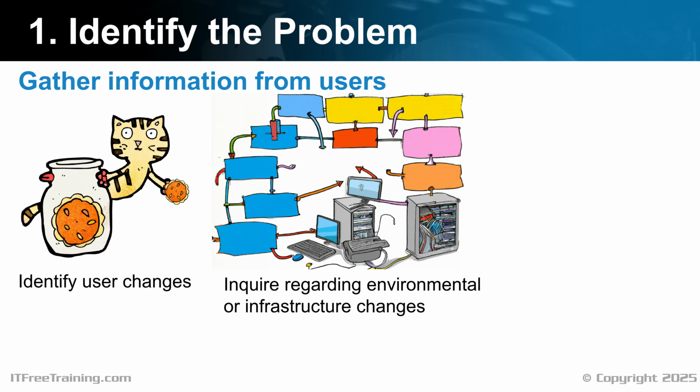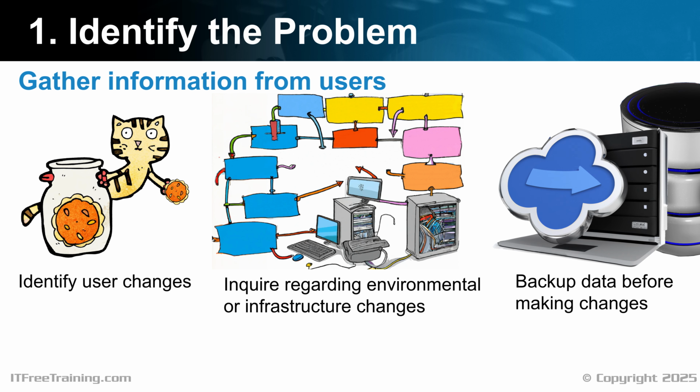Inquire about environmental or infrastructure changes. Besides changing things like settings on the computer, this also includes moving computers around the office and other changes. For example, the business hiring 20 temporary staff and putting them in the conference room who are all using the same internet-based application. This many new staff added to the same network is probably the reason why you were called into the office to investigate the network suddenly slowing down. Users are not always very technical and don't think to tell you these things.